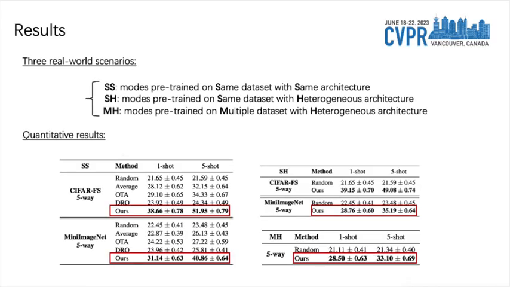For comprehensive and practical evaluations of data-free meta-learning methods, we propose 3 real-world scenarios, SS, SH, and MH. Here are some quantitative results on these 3 benchmarks. Our method can simultaneously apply to all 3 real-world scenarios without any change and achieve significant performance gains compared with existing baselines.